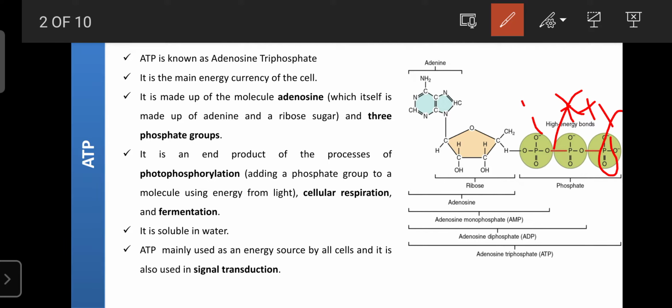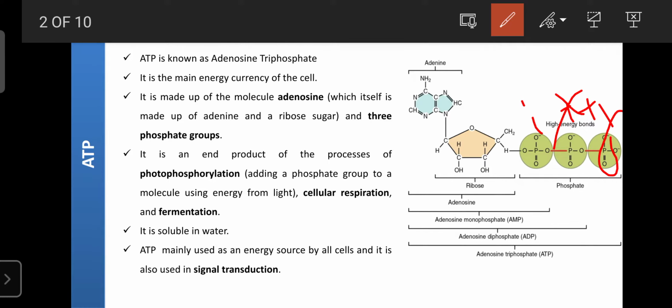Even in human beings, due to phosphorylation or breakdown of larger biomolecules like polysaccharides, glucose, certain amino acids, fats or lipids, ATP is also produced, similarly to the plant. This ATP is water soluble.